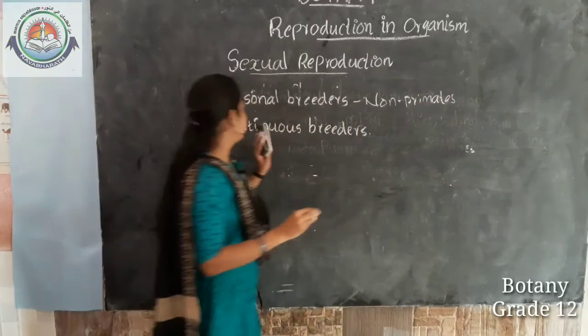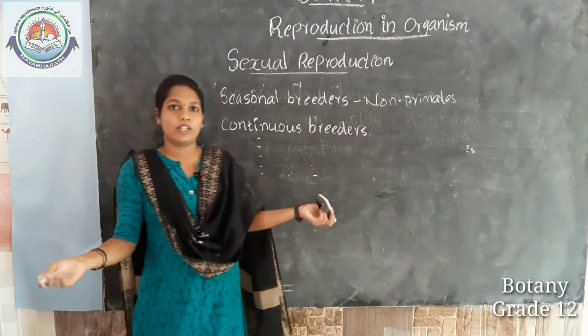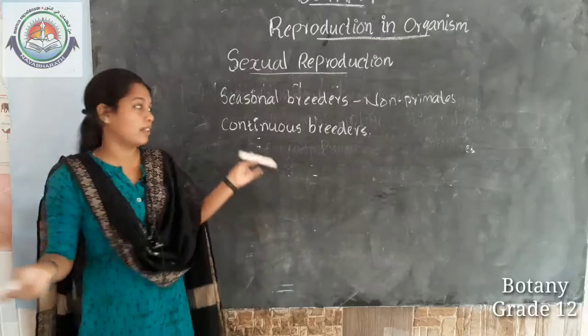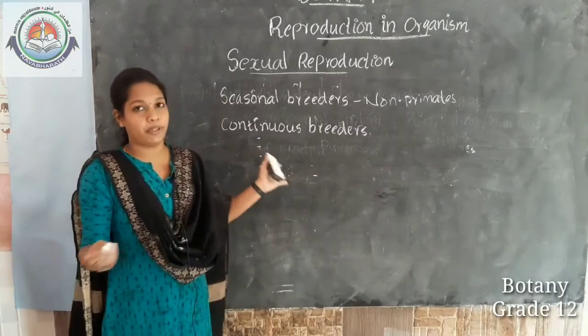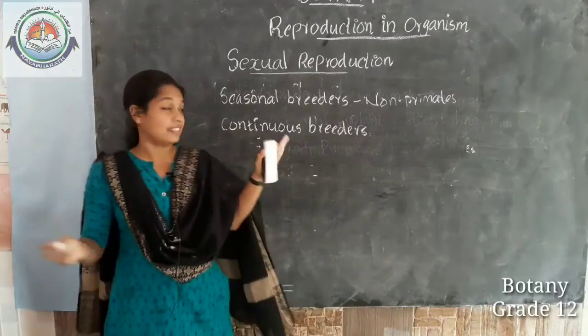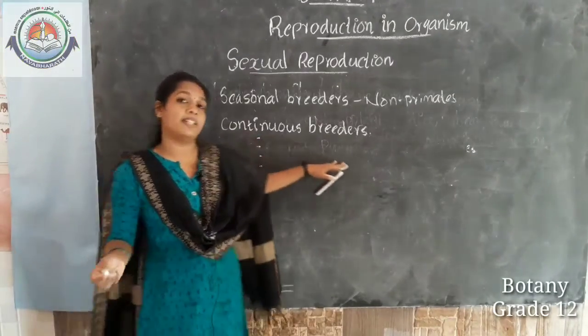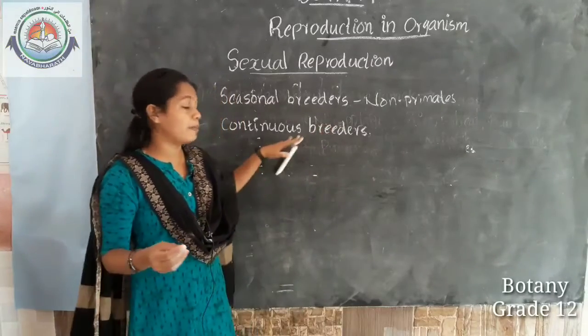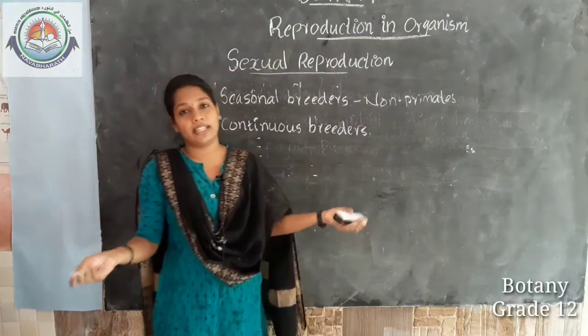Okay, and the continuous breeders have the reproducing capacity any time. So, they reproduce at any time of their life period. The term itself has the meaning: continuous breeders have the capacity to reproduce any time in their lifetime.